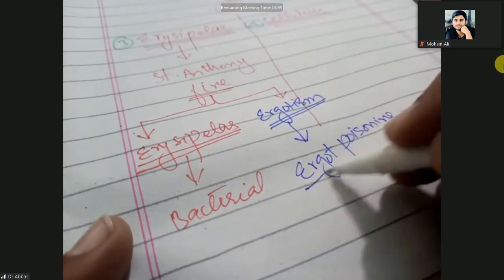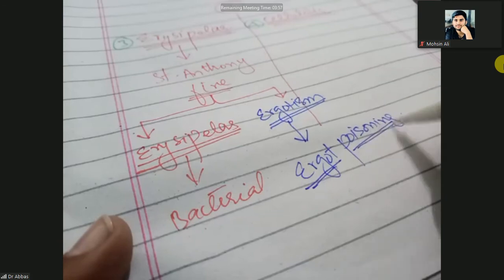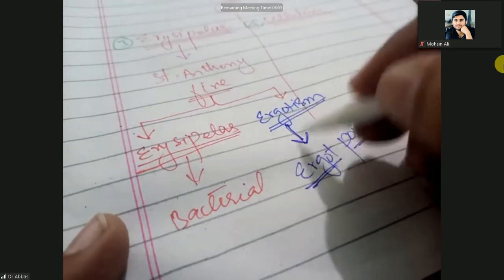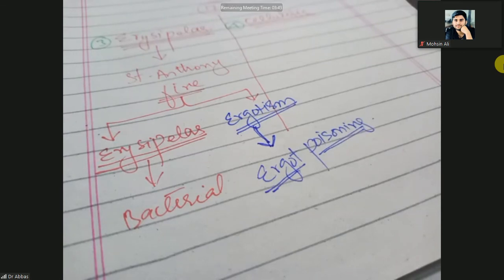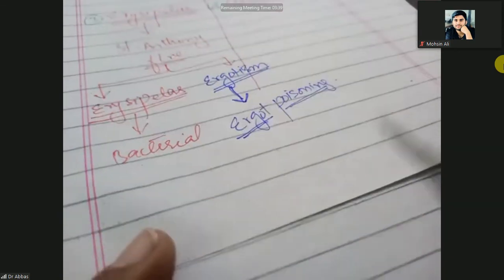It means when a pregnant mother eats wheat or rice contaminated with ergot poison, that alkaloid will go into the fetus and cause ergotism.